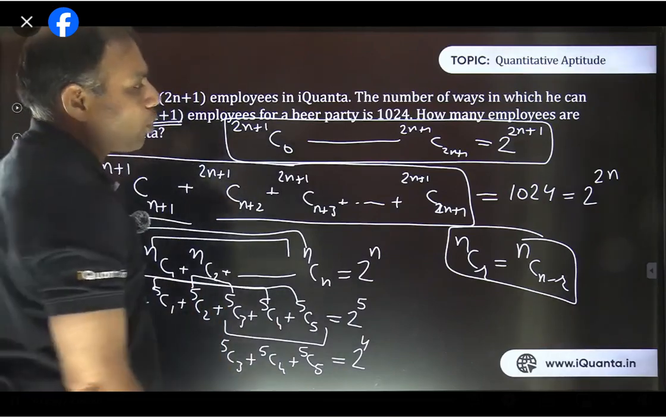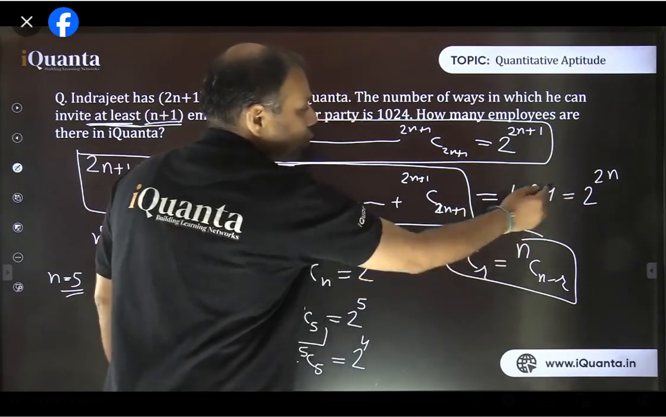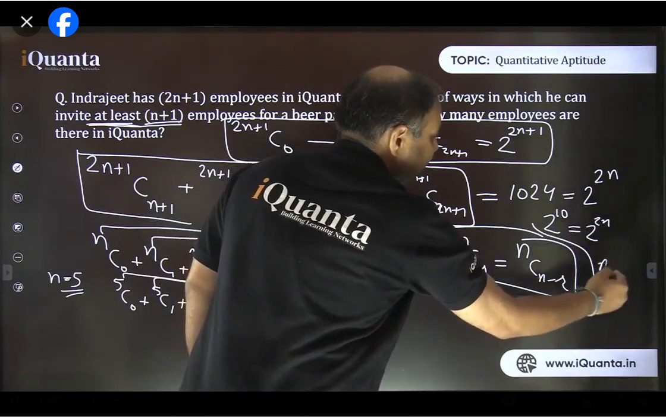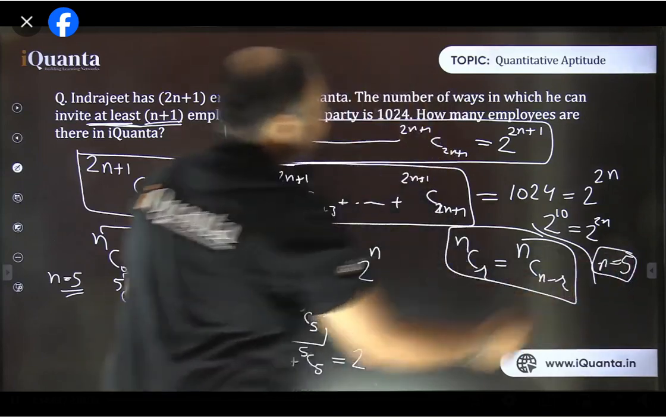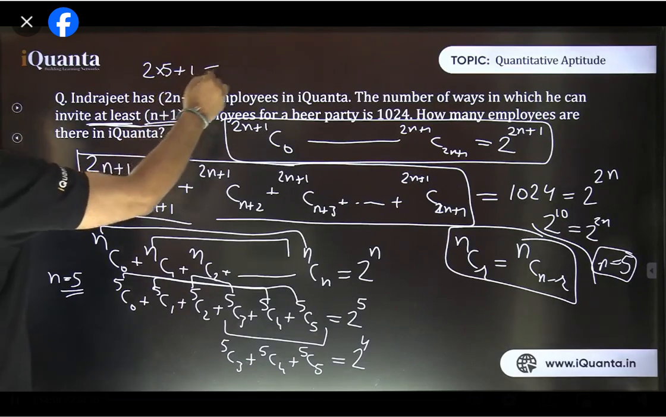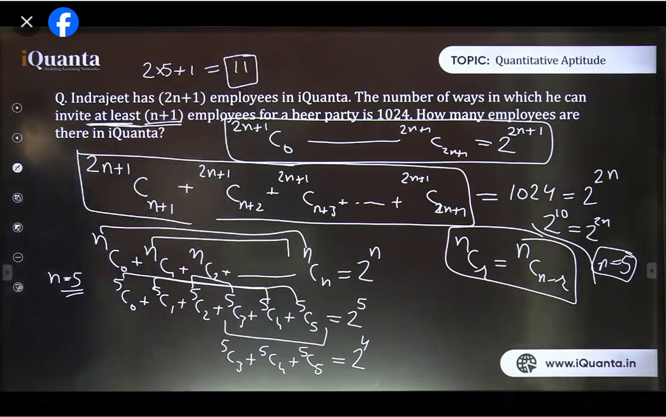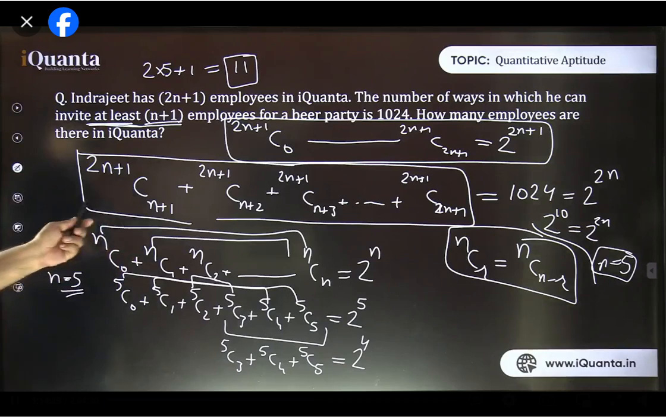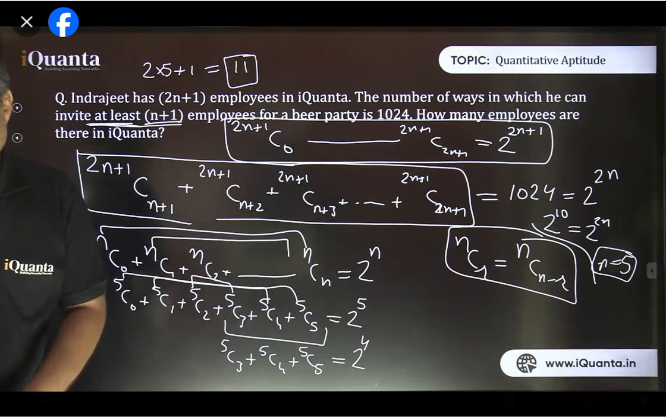So that's how I hope you can calculate the value of n now. This 1024 is 2 power 10. So 2 power 10 is 2 power 2n, which means n equals 5. So n equals 5, it means the number of employees 2 into 5, 10 plus 1. So answer is 11. Right, that's correct. So this question was basically based on the application of the binomial theorem.